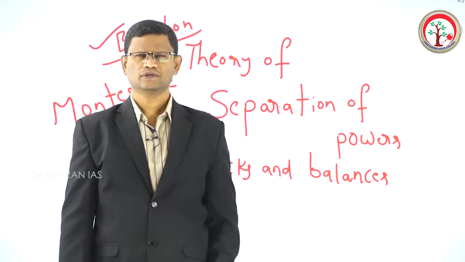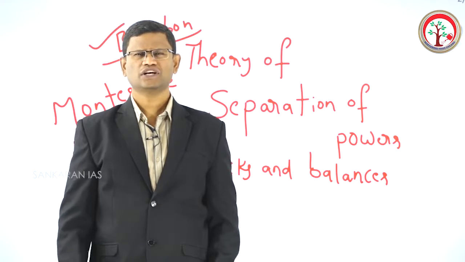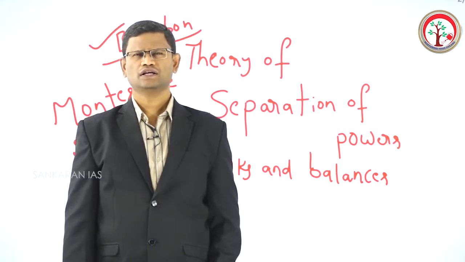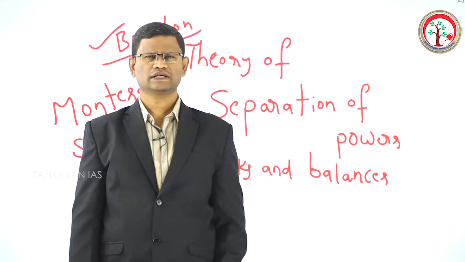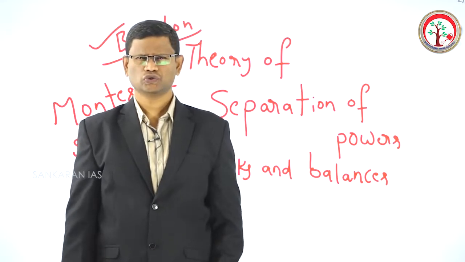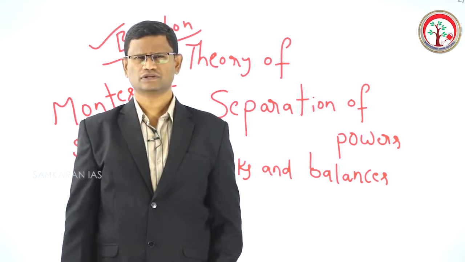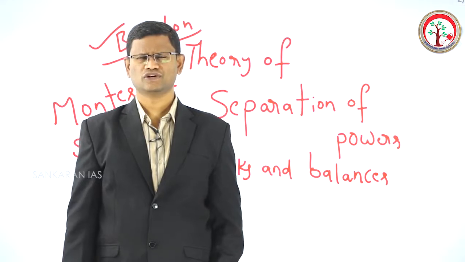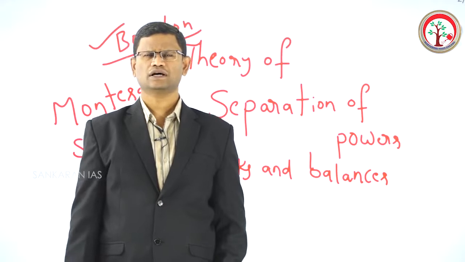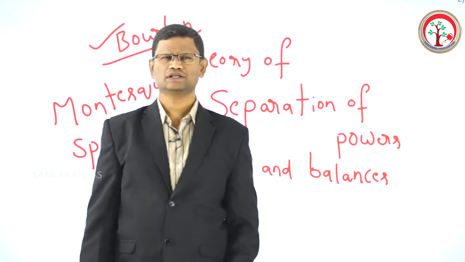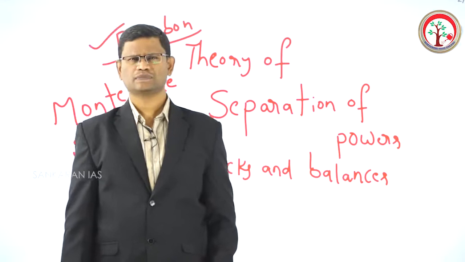By this time, there was no separation of powers. All the three powers of the government were exercised by the king or the queen. The executive powers, the legislative powers and the judicial powers were combined in one institution, that is the king or the queen. The king is the lawmaker, the king is the law implementer, the king is the law interpreter.